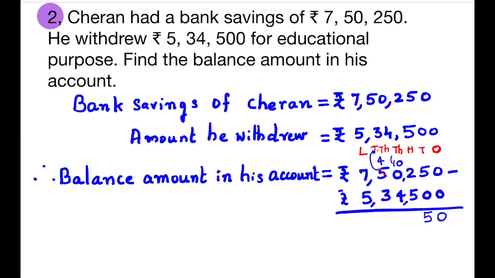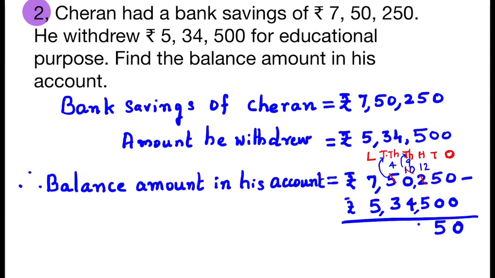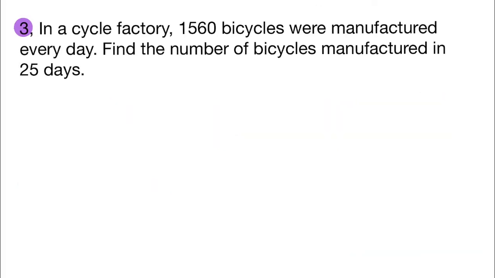Now from 10 thousands, we borrow a 1,000 and give it to the hundreds place and make it 10 plus 2, 12 hundreds. Now the 10 thousands become 9 thousands. 12 minus 5, 7. 9 minus 4, 5. 4 minus 3, 1. And 7 minus 5, 2. Balance amount in Charan's account is rupees 2,15,750.